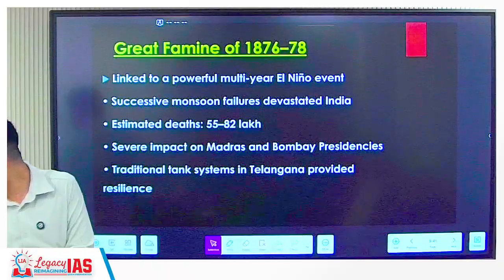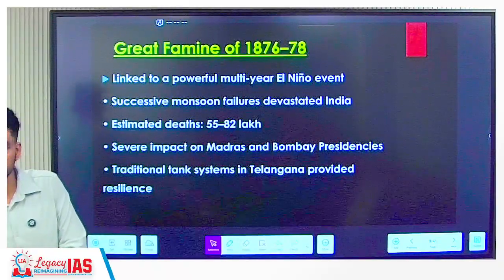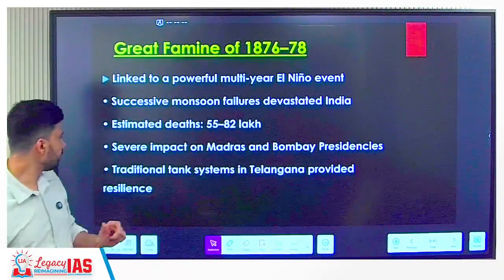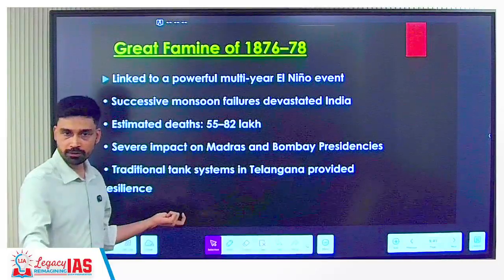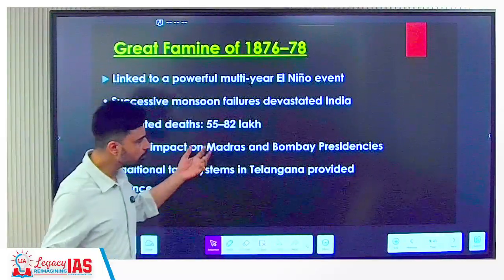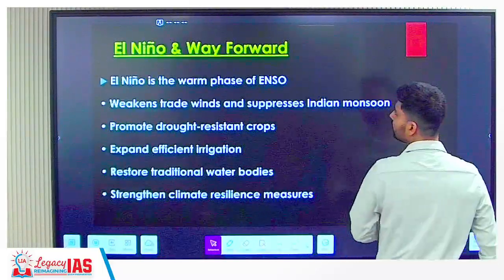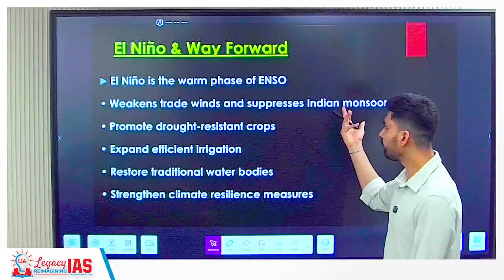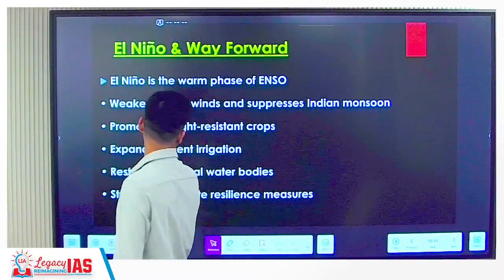Currently 60% of India's farmland depends on what? Monsoon. Only 40% of India's farmland depends upon what? Artificial irrigation system. So we have to bring more and more areas under artificial irrigation. So El Nino, the warm phase of ENSO, we have discussed, weakens the trade wind. Promote drought resistant crops.